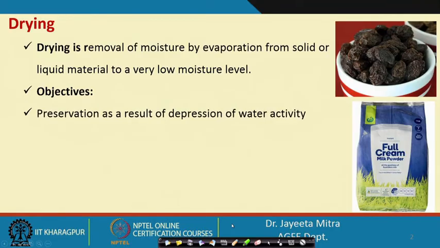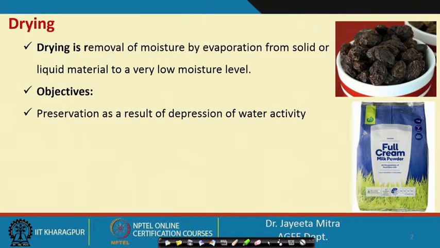Now lowering of water activity not only reduces the chances of microbial contamination, but also reduces the chances of enzymatic activity, because enzymes also need a certain moisture content for their activity, right. So the first thing is preservation as a result of depression of water activity.